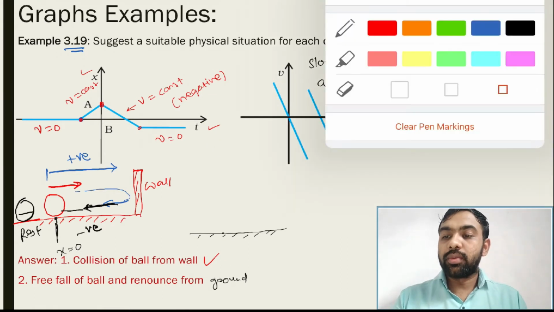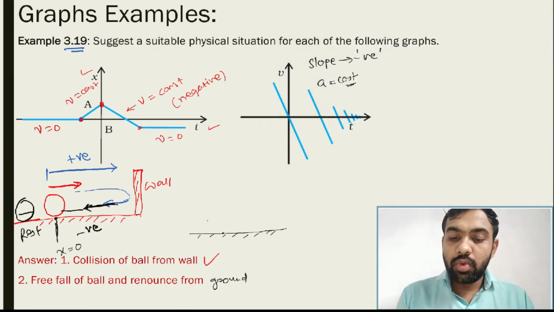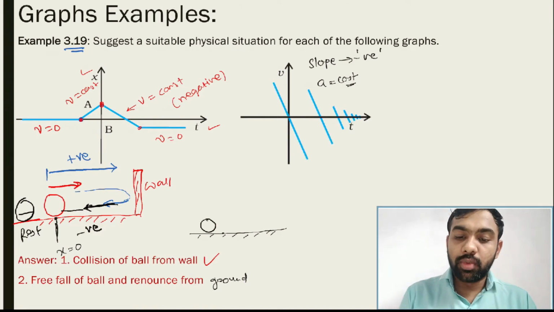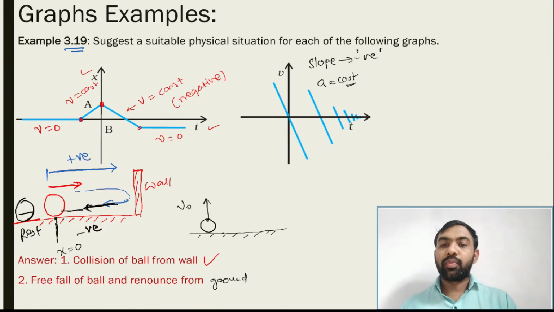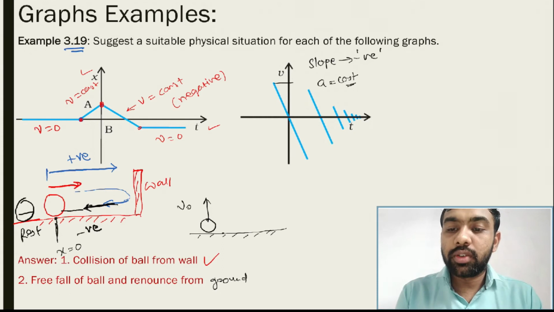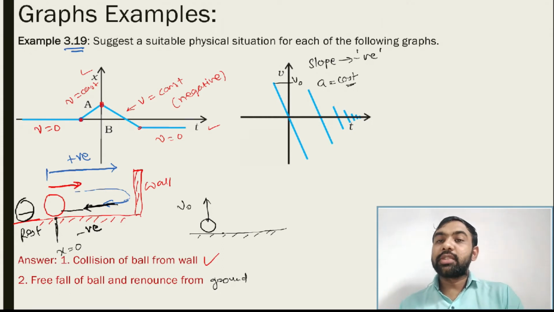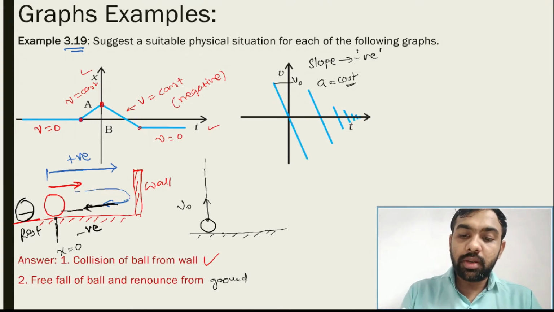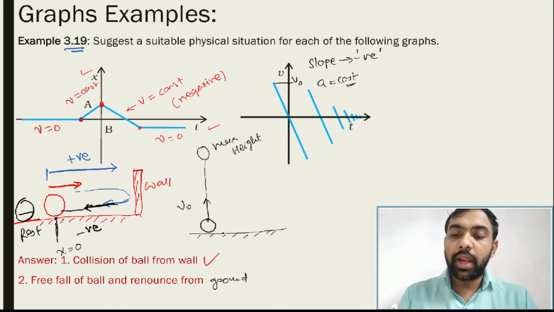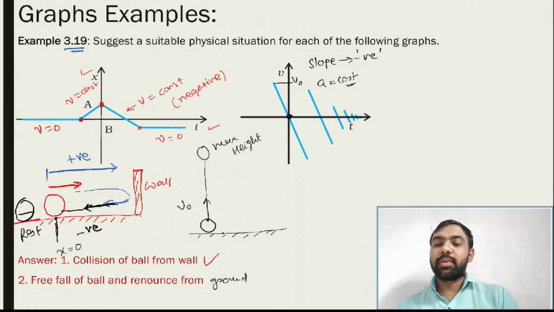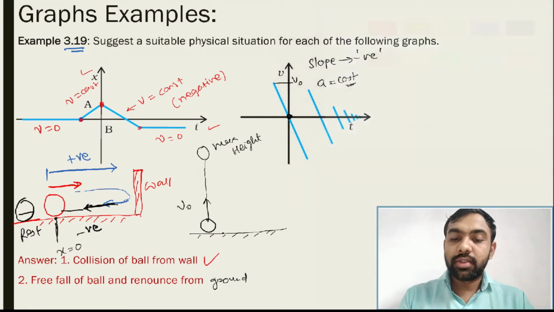So the ball is at the ground. Now you throw this ball with some velocity v0. So that speed is v0. When it is moving upward, its speed becomes 0 at maximum height. So this is the position of maximum height. And it again comes back, and it again collides with the ground.